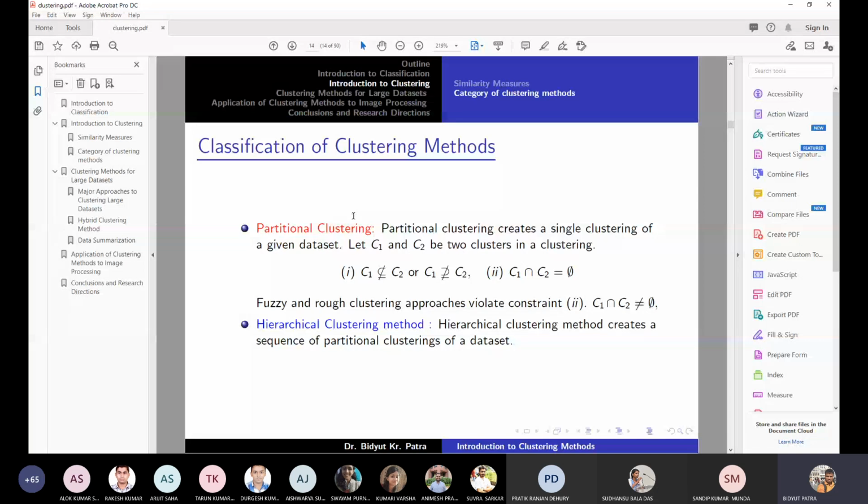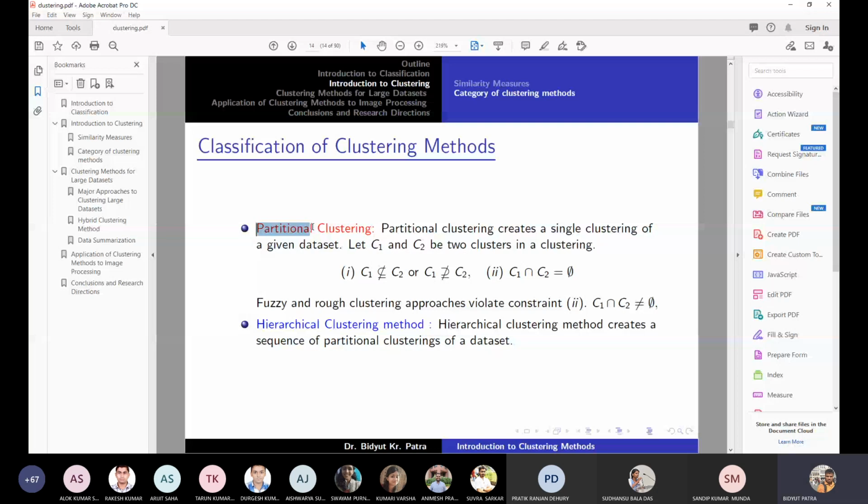The partitional clustering approach creates a single clustering of the given data set. Let's say pi equals C1, C2, C3. This is a single clustering. Let C1, C2 be two clusters in a clustering. Then neither is a subset of the other, and the intersection of C1 and C2 will be null. If that condition holds, then we say this clustering approach is called partitional clustering. We'll see a few examples also.